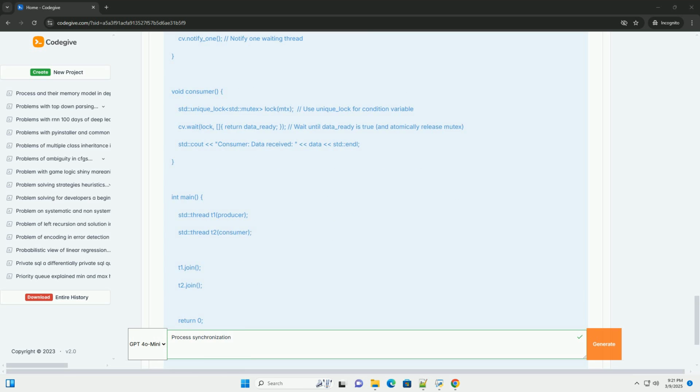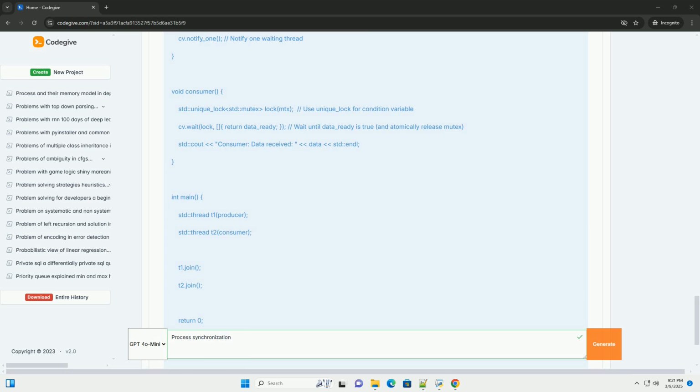std::unique_lock<std::mutex> lock(mtx) uses std::unique_lock because std::condition_variable::wait requires it. unique_lock is more flexible than lock_guard. cv.wait(lock, []{ return data_ready; }): the consumer thread waits on the condition variable until data_ready becomes true. Critically, this atomically unlocks the mutex while waiting, and reacquires it when woken up.